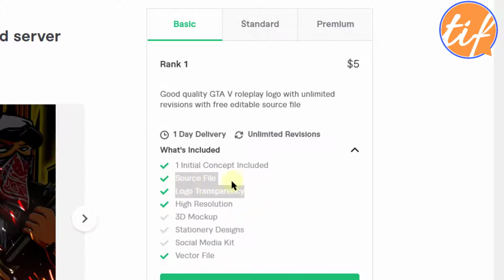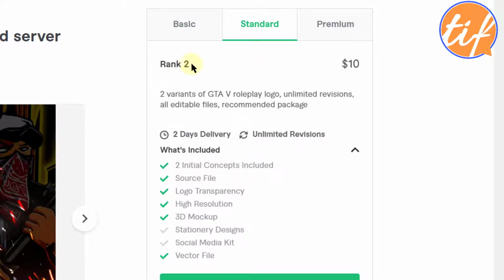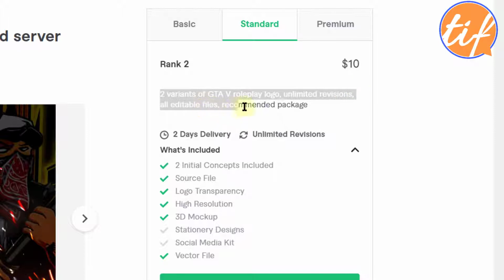So it's good that he has that in his package. All right, so that was basic, rank 1. Let's go to standard, which is rank 2, for $10. 2 variants of GTA V roleplay logo, unlimited revisions, all editable files, recommended package.